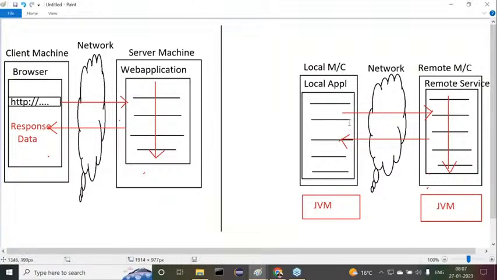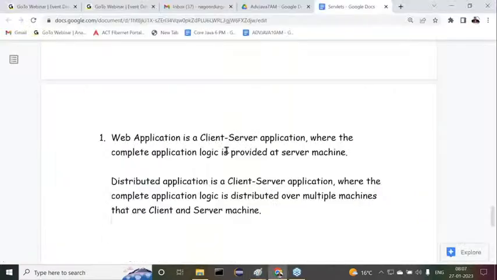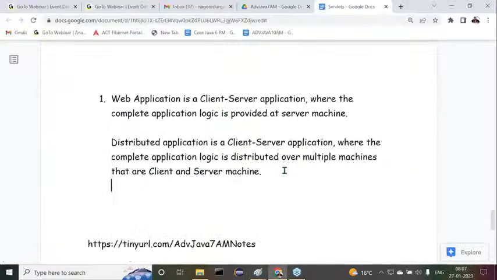Okay, fine. Anyway, in the distributed application, application logic is distributed over multiple machines, at a local machine and at the remote machine. Still, this diagram is not completed. Just wait for a minute, I'll explain that clearly. Now here, let me conclude one point. What is a web application and what is a distributed application? In a web application, the complete application logic is provided on a single server machine.